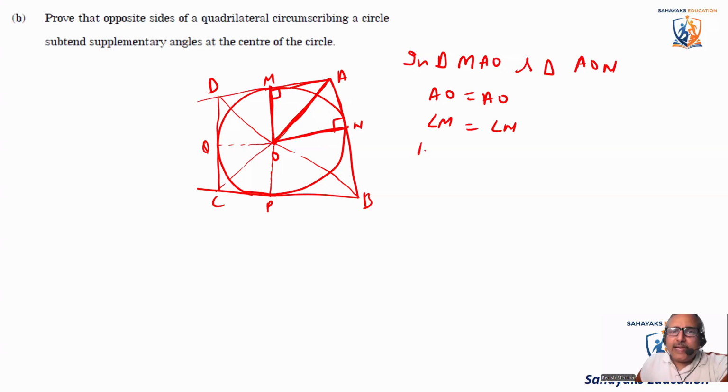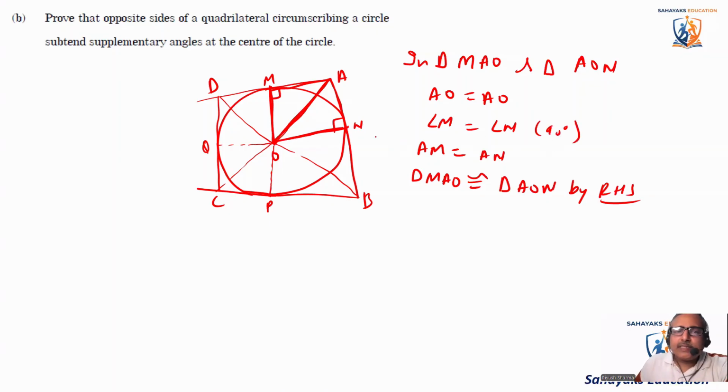And we know that AM is equal to AN. Okay, so these two triangles are congruent. Triangle MAO is congruent to triangle AON by RHS, right angle hypotenuse side. So this is 90 degree. So this is RHS. These two triangles are congruent.